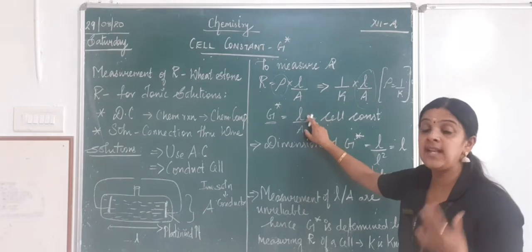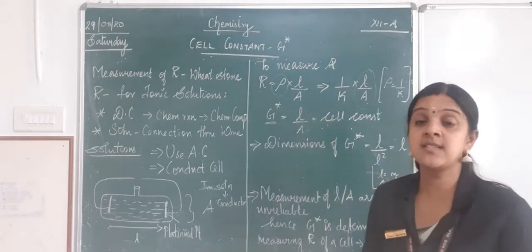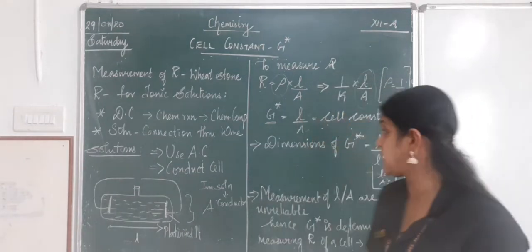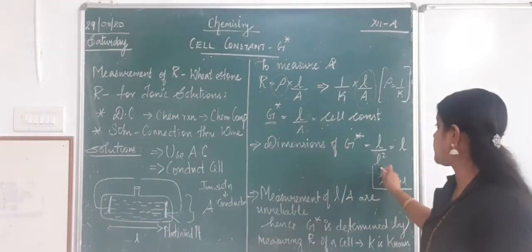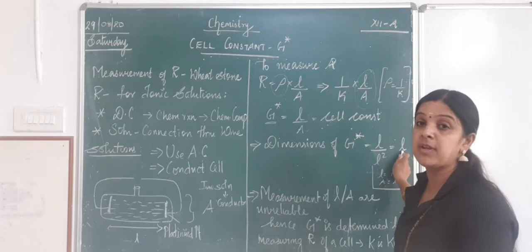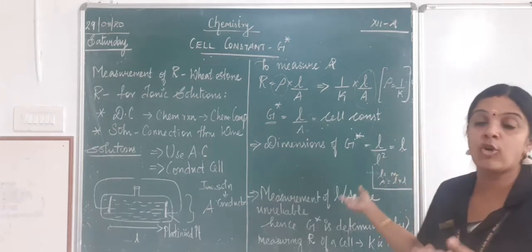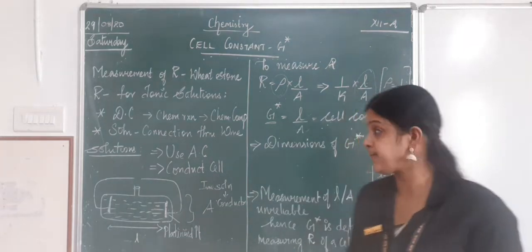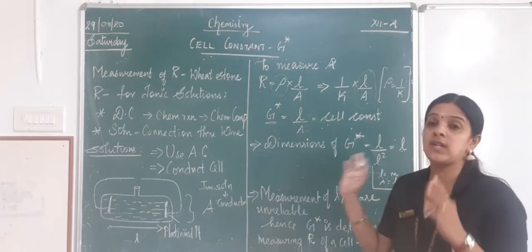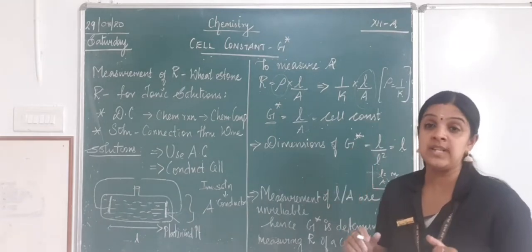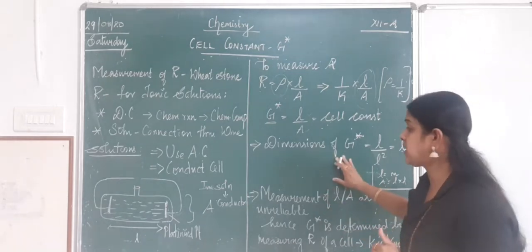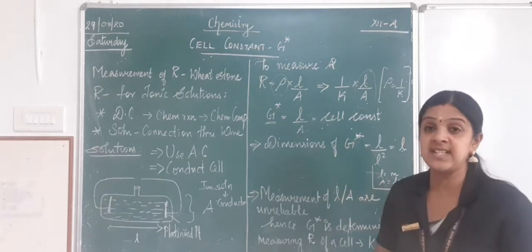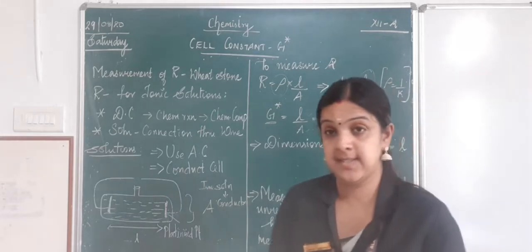Now we know L is calculated in meters, or also in centimeters. Now what is area? Again L square. So it will be meter into meter, which is again G star will be L, which is again meter or in centimeters. But actually, what is the thing that we need to do? We want to know the conductivity. Now do you think using a conductivity cell will be helping us?